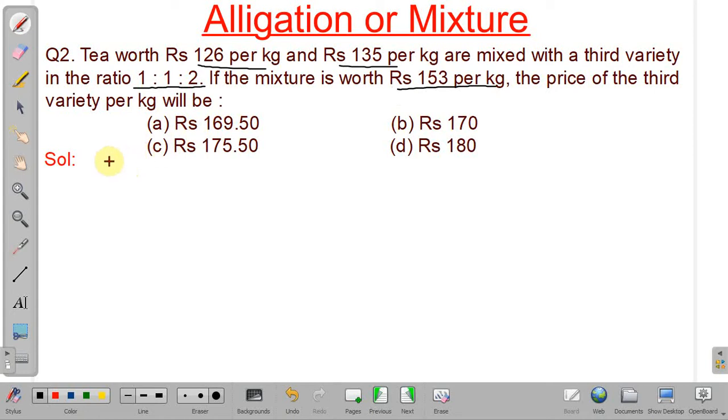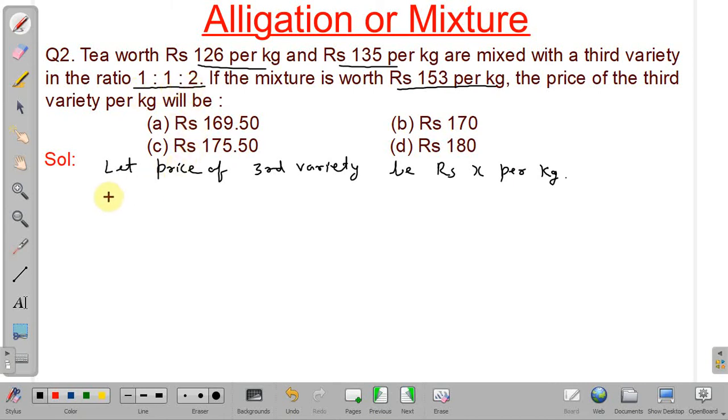Okay. So we will assume let price of third variety be rupees x per kg. Now if you see, the ratio is 1:1:2.